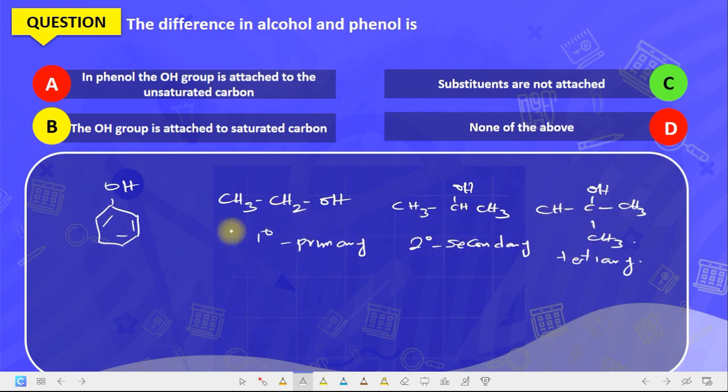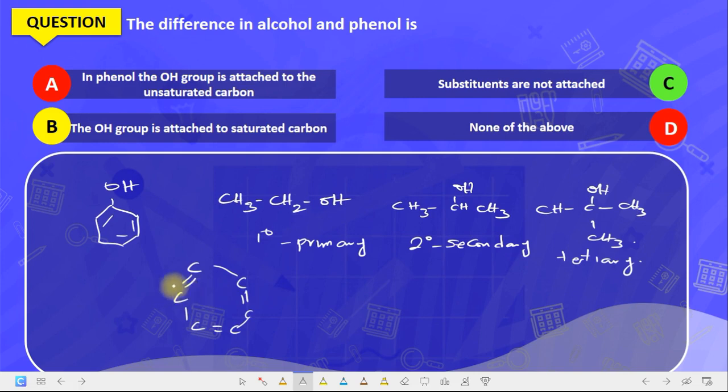They are all single bond. But in phenol, of course we know that each of these branches is a carbon. For instance, this is a carbon double bonded to another carbon, like that. Are we getting it? Then this is a carbon double bonded to another carbon, like this. This is the structure. Okay, 1, 2, 3, 4, 5, 6.